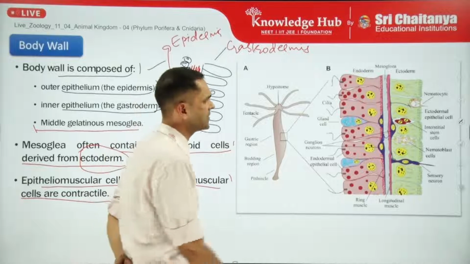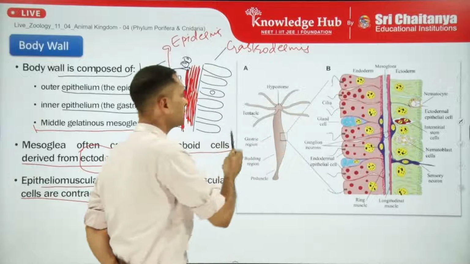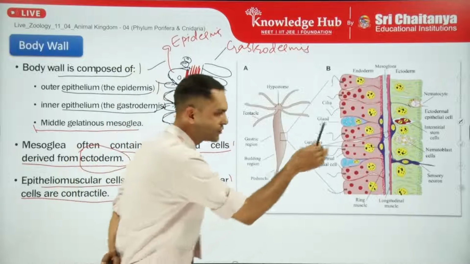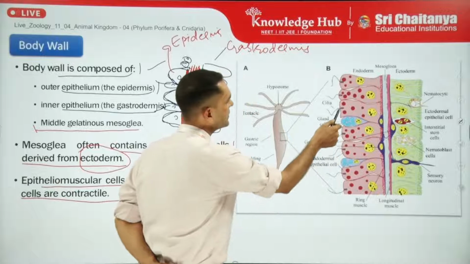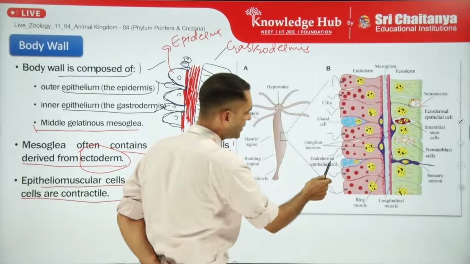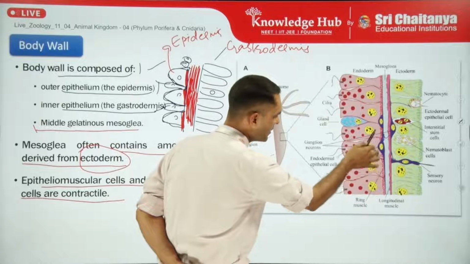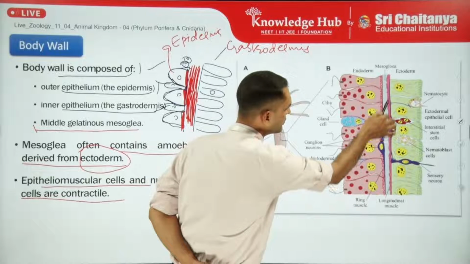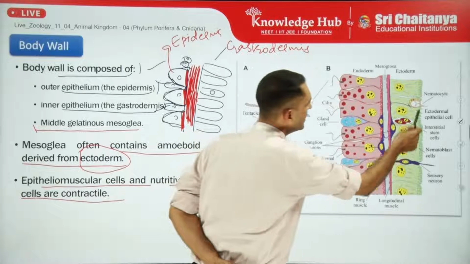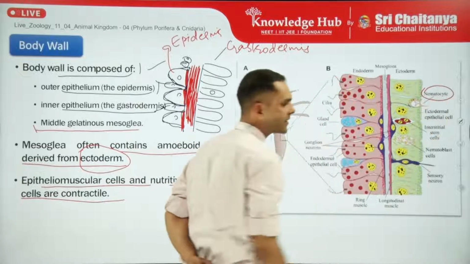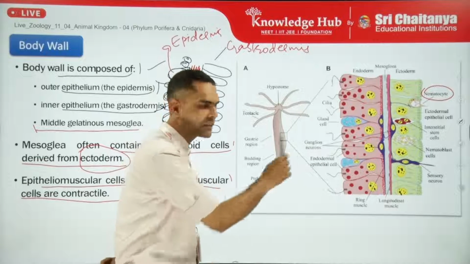Now here we can see the diagrammatic representation. This is the mesoglea, this is the endoderm, that means it is present towards the cavity. I will show you the cavity also. And these are the gland cells, these are the ciliated cells, so endodermal epithelial cells. Ring muscles are present at the basal part. Longitudinal muscles are also present at the basal part in epitheliomuscular cells. And here we can see the nematocyte. This is a special kind of characteristic cell. We will study about it in the upcoming slides.